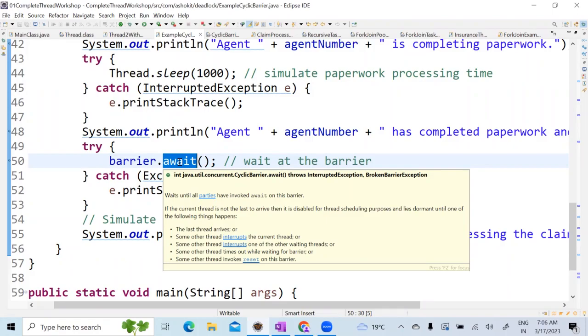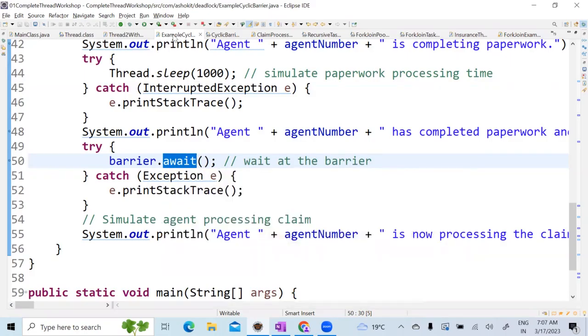Yes, sir. Countdown latch will make sure that all the pool threads have completed, correct? Yes, yes. But in the cyclic barrier, the barrier will wait for all the threads to come to a common point and then execute. So if you want to remember, remember the example of going to your friend's marriage and waiting for all the other friends to come. Yes. Okay. Any questions?